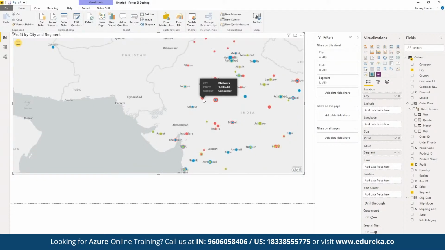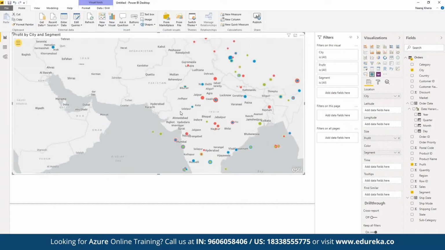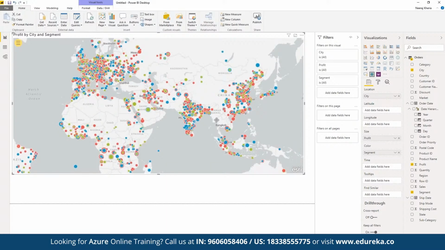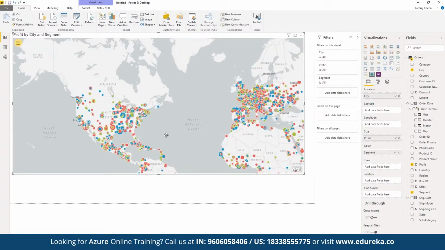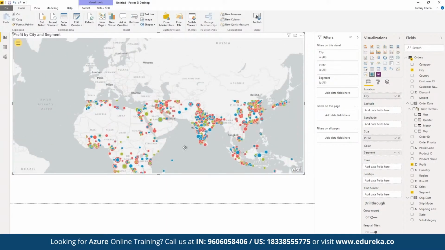So here red has been given to consumer, green to the home office, and blue to the corporate as a part of the color segment. So we can simply visualize how exactly the entire distribution has been in different cities all around the globe as a part of the color segment.